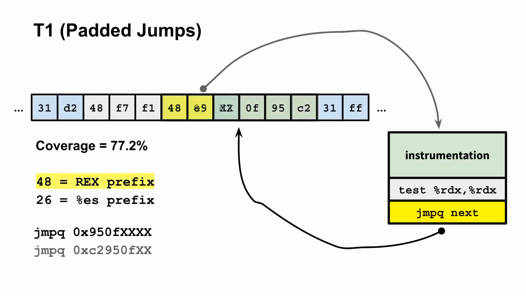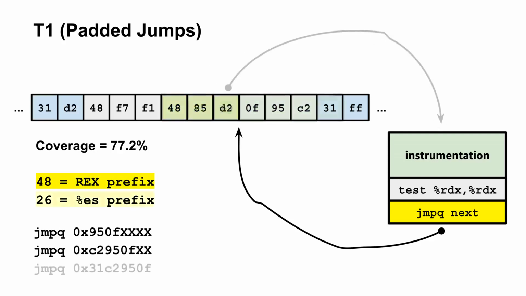Each time we insert a new prefix, we get a new address that can be used to host a trampoline. This effectively allows for multiple attempts at instruction punning and can boost coverage to 92% by our experiments. However, this also means that even with the T1 tactic, we still fail to patch around 8% of all instructions, meaning that there is still room for improvement.